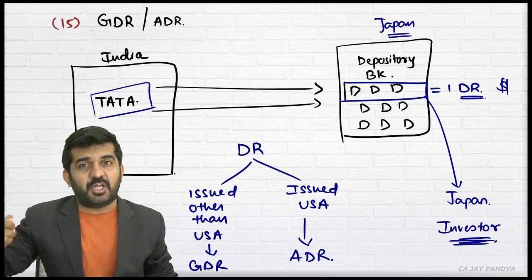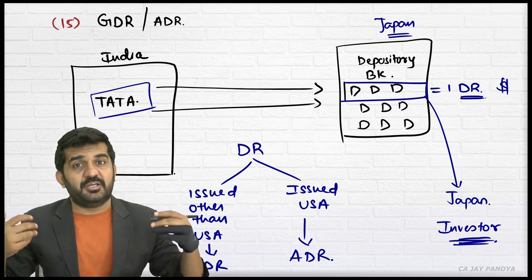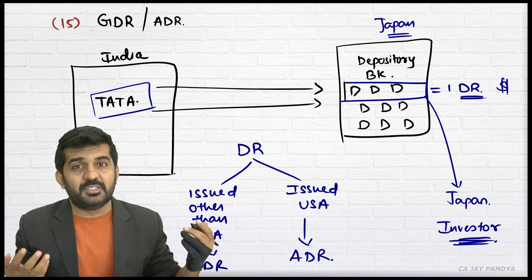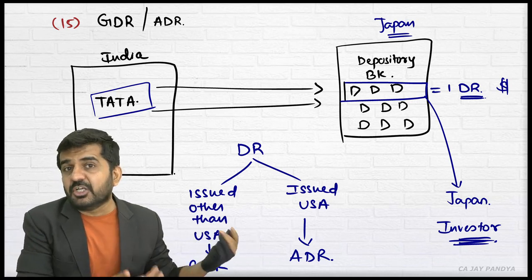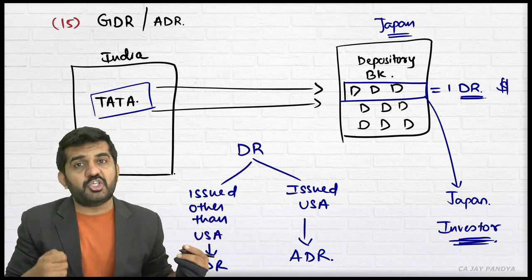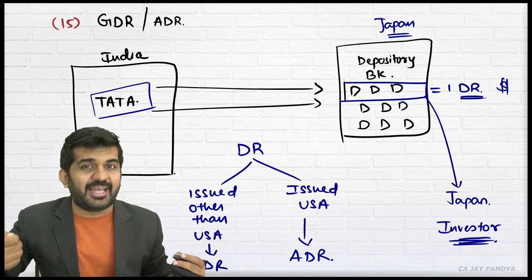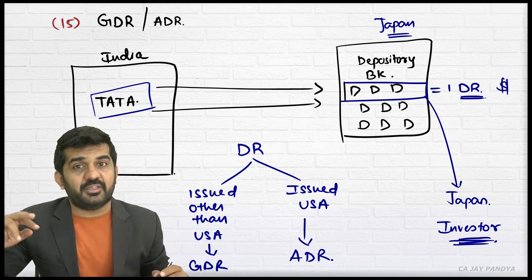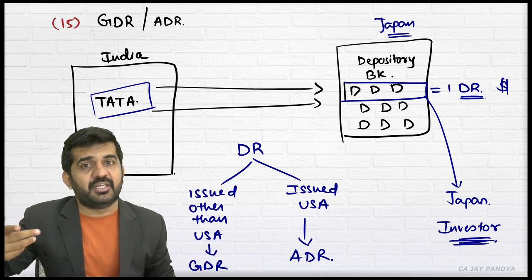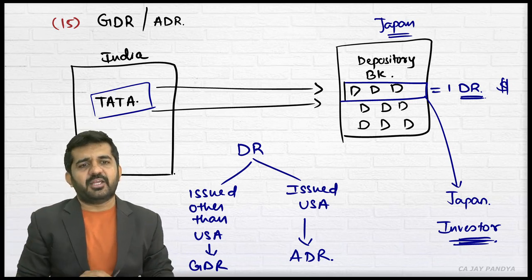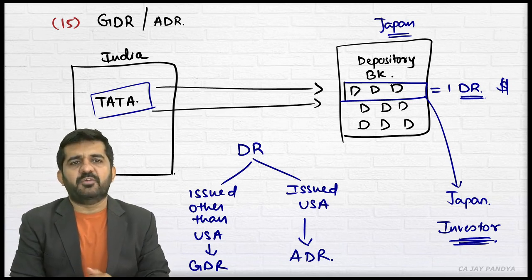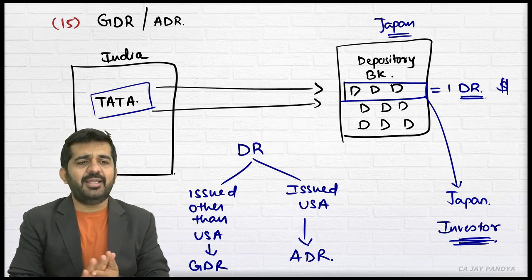It is a chance for Tata company to issue its shares in markets other than India. Other investors in other countries have a chance to invest indirectly in Tata company, whereby they are getting everything. They will even get capital gain. They will even get dividend. They just will not be getting voting rights. This is nothing but the last concept that we have learned in Forex, which is GDR and ADR.